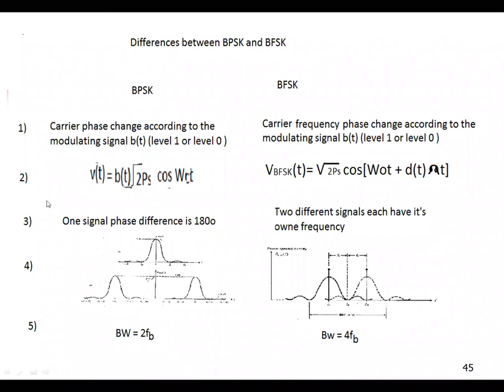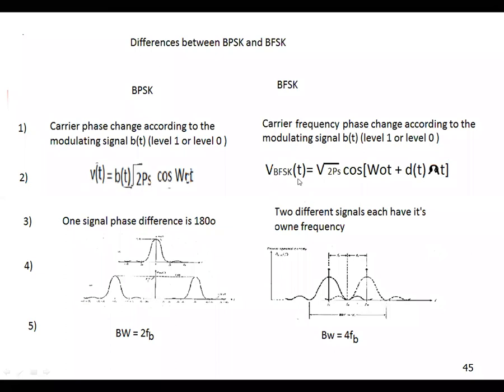Okay. So now the second point is the mathematical equation. You know the mathematical equation: V of t is equal to b of t root 2 Ps cos omega naught t. So this is the BPSK mathematical equation.